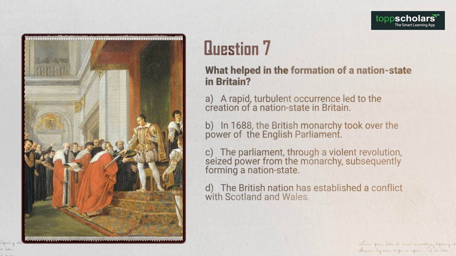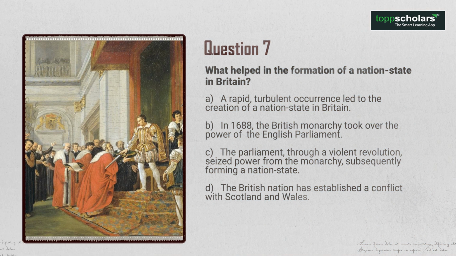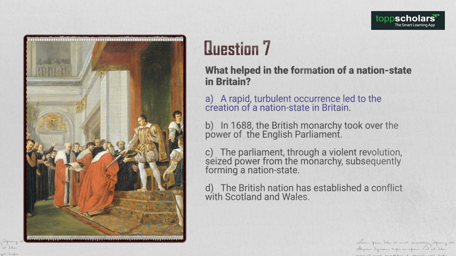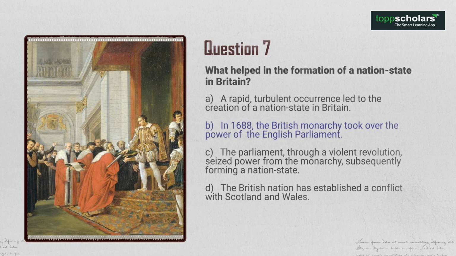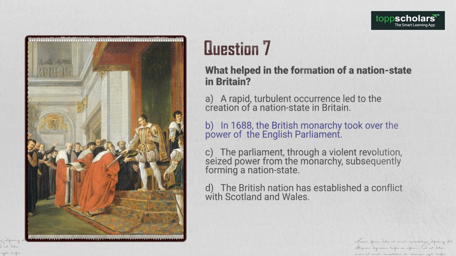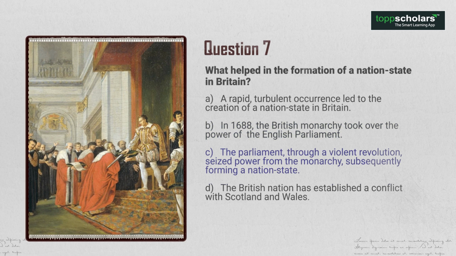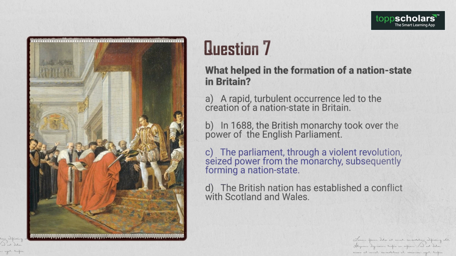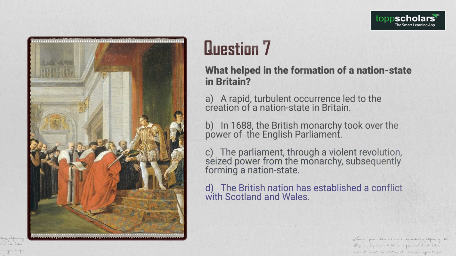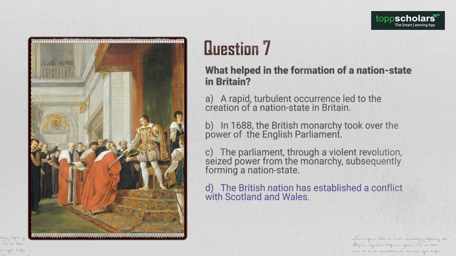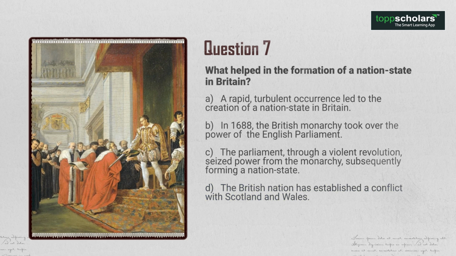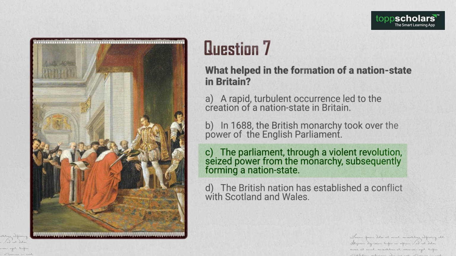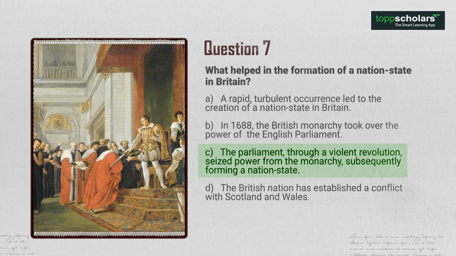Now question 7. What happened in the formation of a nation-state in Britain? A. A rapid turbulent occurrence led to the creation of a nation-state in Britain. B. In 1688, the British monarchy took over the power of the English Parliament. C. The Parliament, through a violent revolution, seized power from the monarchy, subsequently forming a nation-state. D. The British nation has established a conflict with Scotland and Wales. What's the answer? The answer is option C. The Parliament, through a violent revolution, seized power from the monarchy, subsequently forming a nation-state.